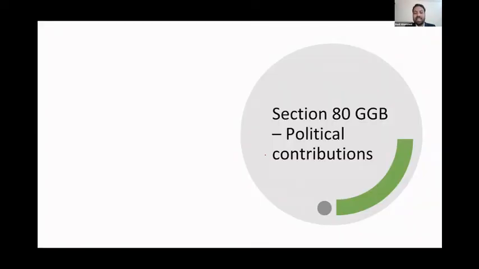Now, section 80G. If you are in Kerala, we are on the eve of elections. So political contributions. Now, political contributions you can claim as deduction. 100% is deductible. There is no ceiling limit. You can make any amount of political contribution. There is no limit. Since they make the law, there is no limit on it.